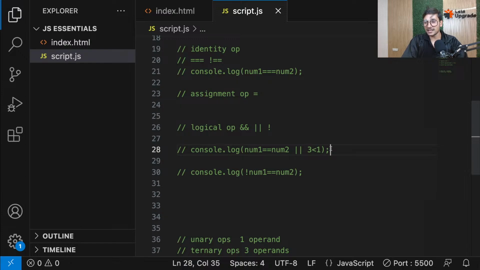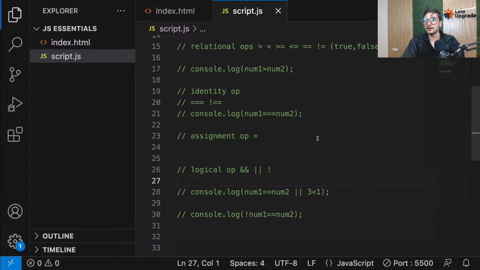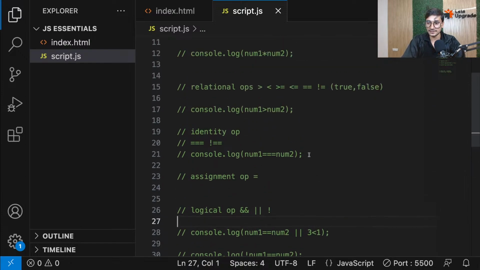Okay, I can still see some people saying that triple equal to is not cleared. Let me make sure that you are cleared with that, guys. Everyone, please focus. Last time I'm telling you this again. Don't worry, it's not the last time. Even if you ask again, I'll tell you.